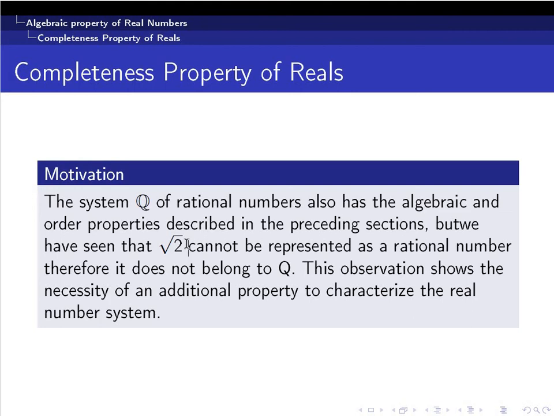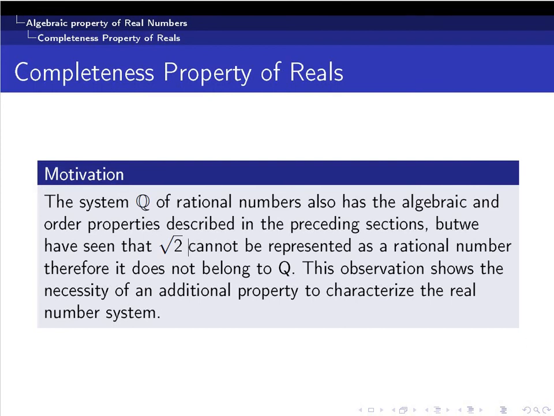So there are rationals which are arbitrarily close to root 2, but root 2 is not a rational number. So you can say that the rational numbers do not complete themselves. That's the basic idea behind completeness.